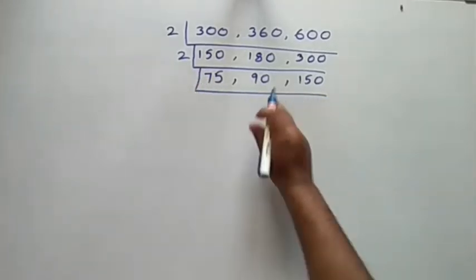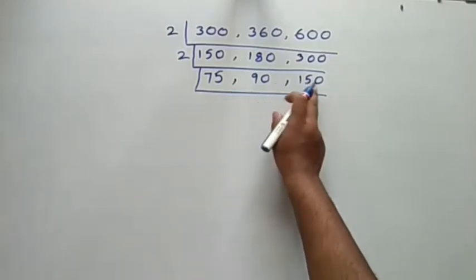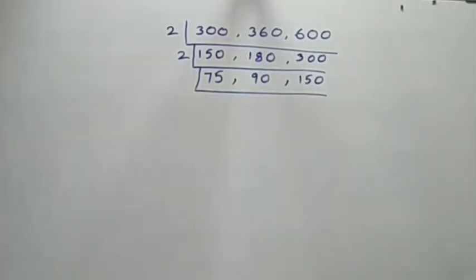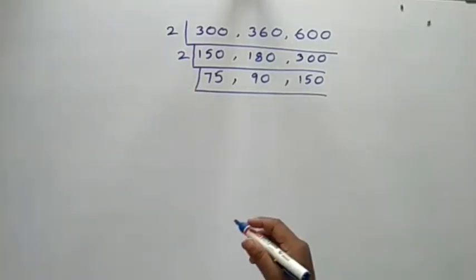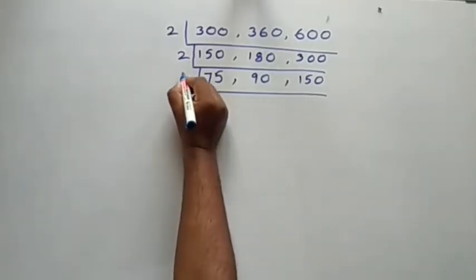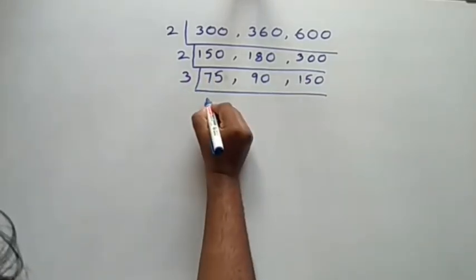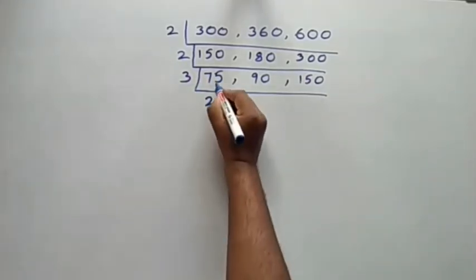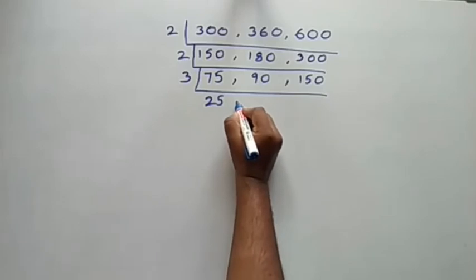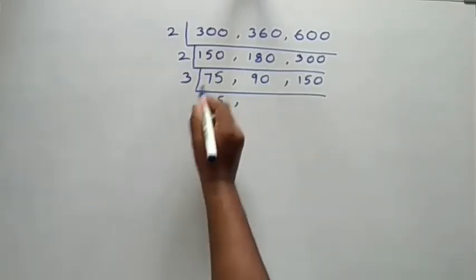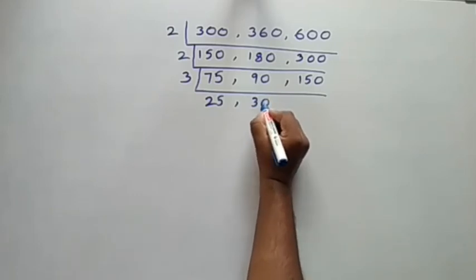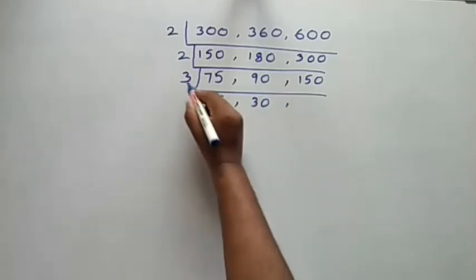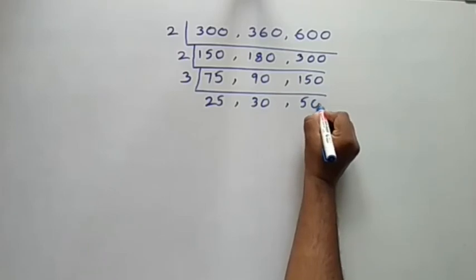See, by seeing this, two are even numbers and one is an odd number. So then I am going to take the 3 table. 3 table: 3 2s are 6, 1 remains, 3 5s are 15. So 3 25s are 75 and 3 30s are 90. 3 5s are 15 and 0.